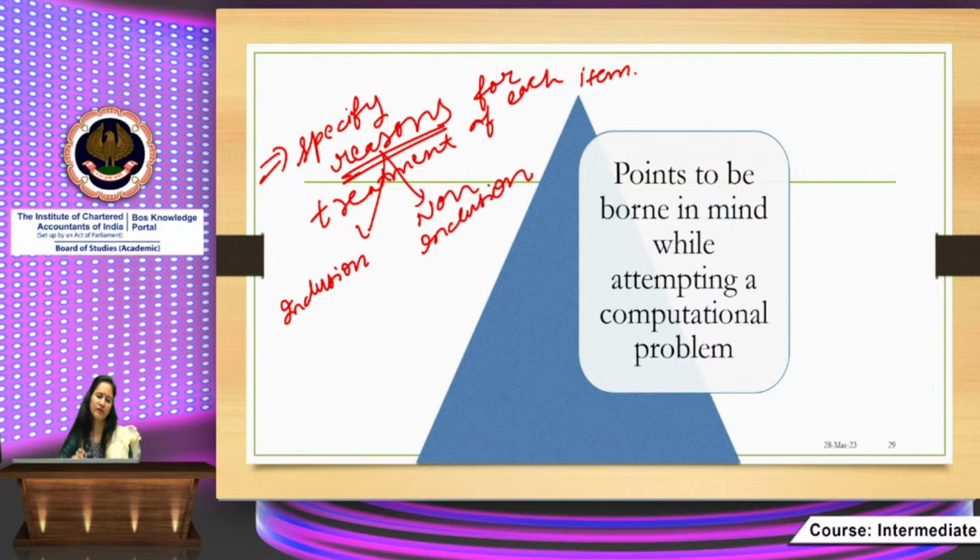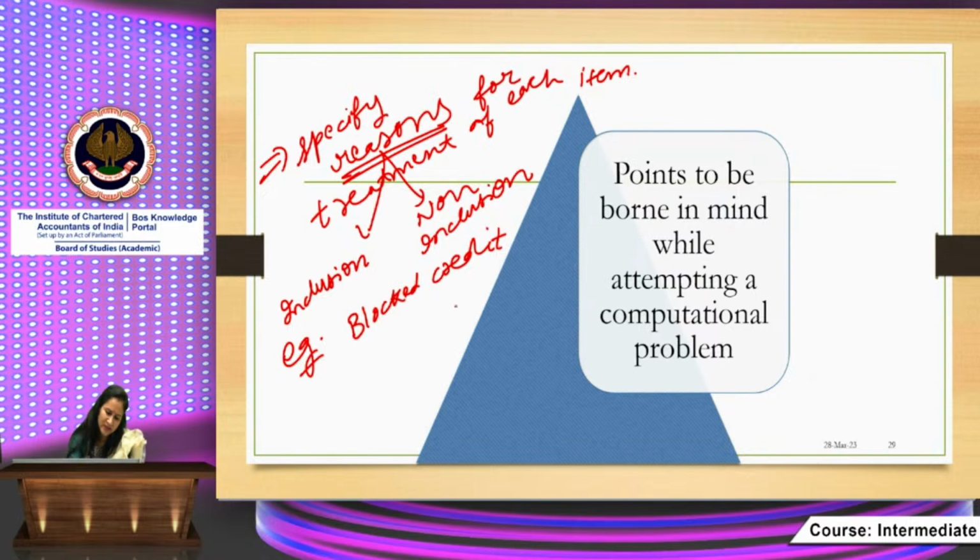It's not that you skip giving any treatment for an item that is given in the question. Let's say, for example, if there is a blocked credit, right? Then obviously if you are computing the input tax credit available with Mr. S, you will be writing nil because the credit is blocked.